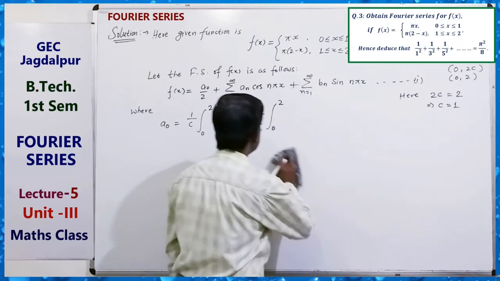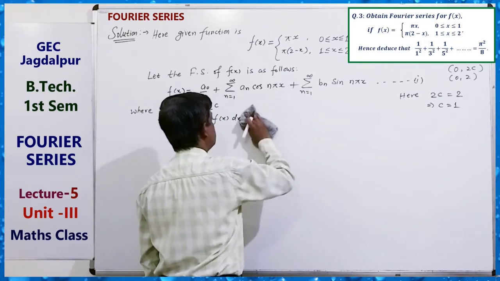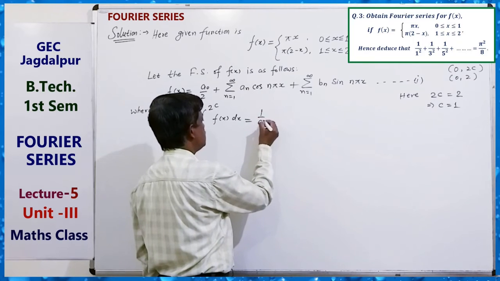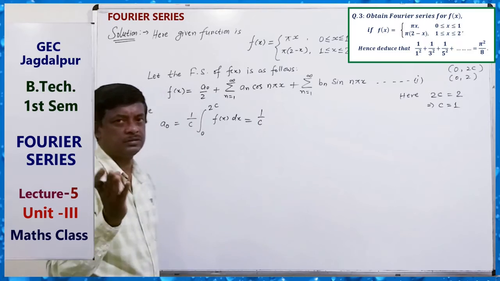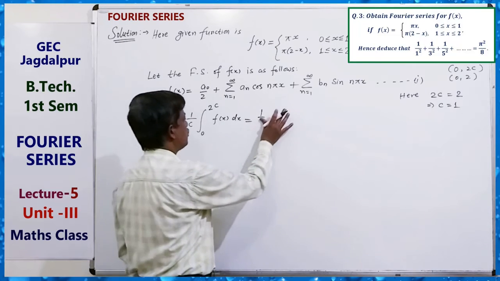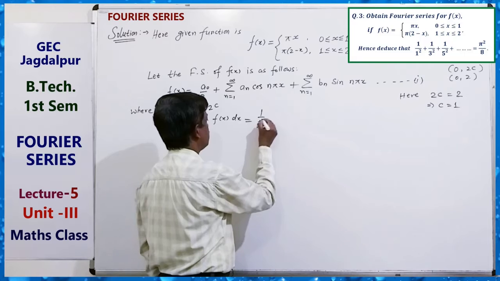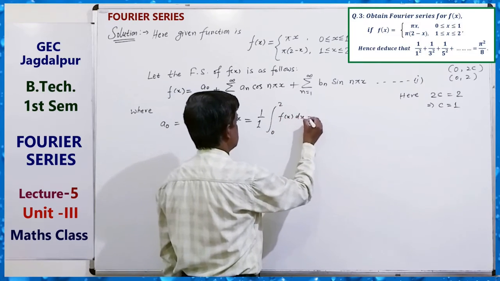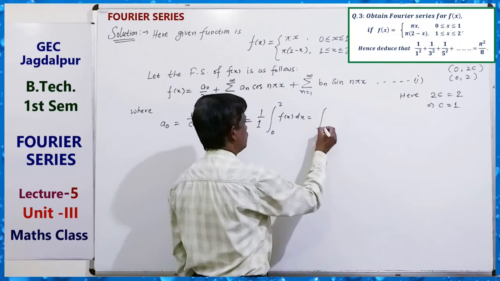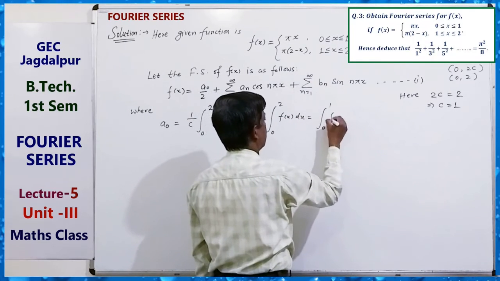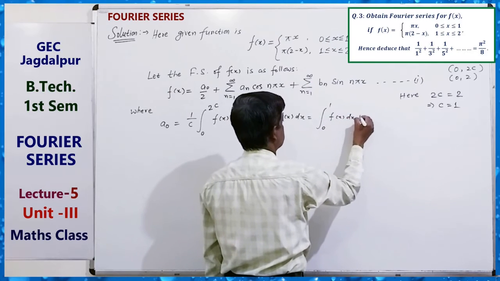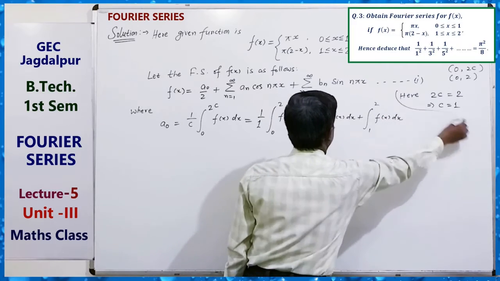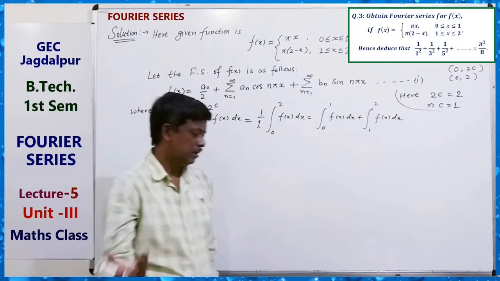Also here the function is discontinuous, so we will write it like this: 1 upon c, and c equals 1, so 1, 0 to 2 f(x) dx, that is equal to what? 0 to 1 f(x) dx plus 1 to 2 f(x) dx. This clear? Now just solve it.